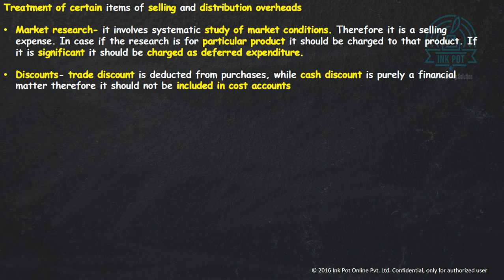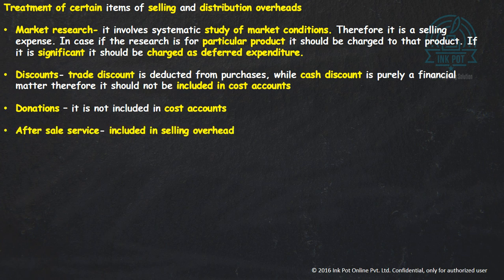Discounts. The trade discounts are always deducted from the cost of purchases, while the cash discount is a pure financial expense, and should not be included in cost accounts. Donations are never included in cost accounts. After sale services are a selling and distribution expense, so it should be included in selling and distribution overheads.